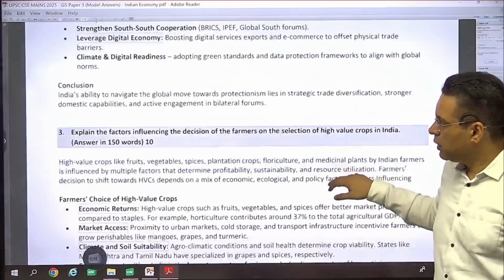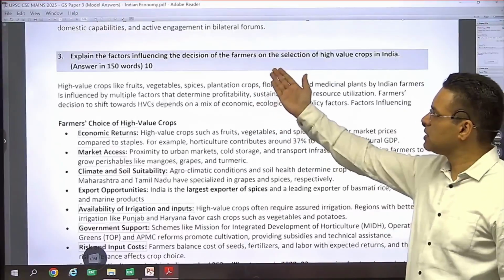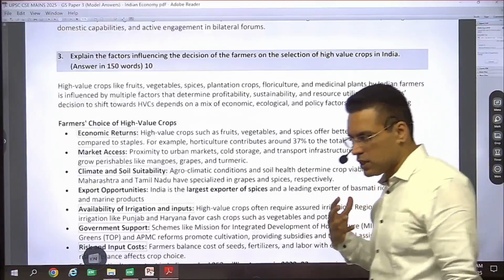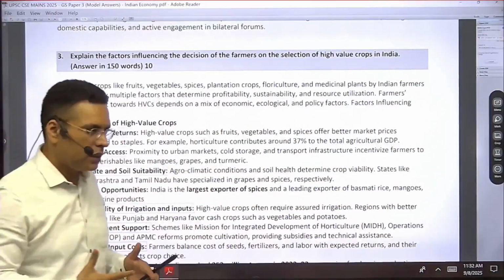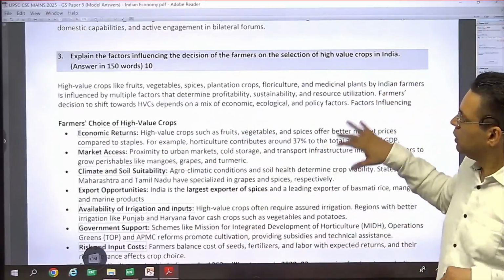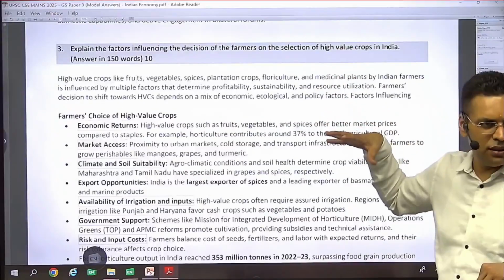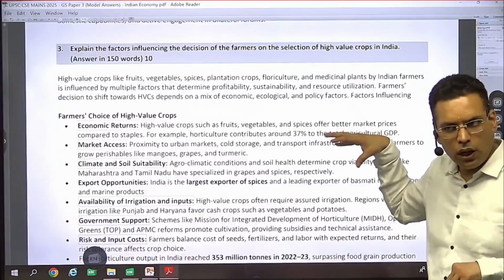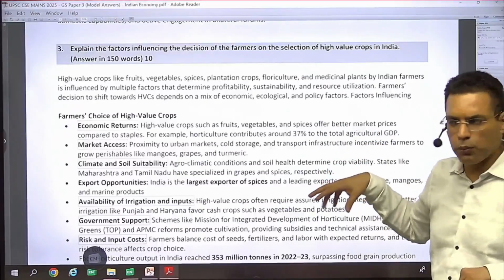Then, explain the factors influencing the decision of farmers on the selection of high value crops in India. So for that you have to understand India's economy, the agriculture, the problems, the cropping pattern, the trends, everything. Holistically you should have a good understanding, and these are things that you can also answer from your common sense. But again, if you are a UPSC aspirant, your understanding, knowledge and communication has to be very, very specific and to the point.